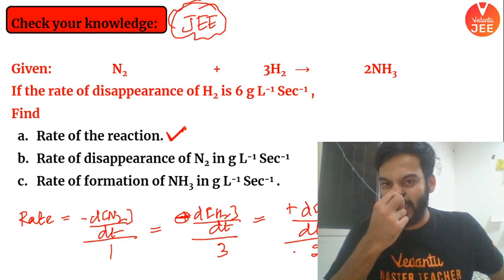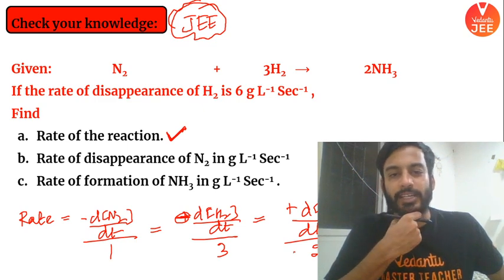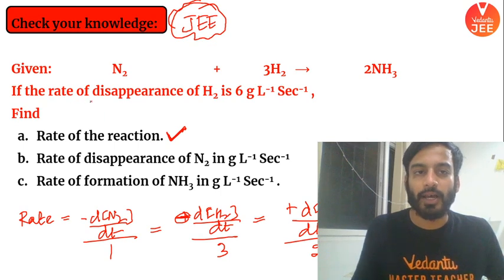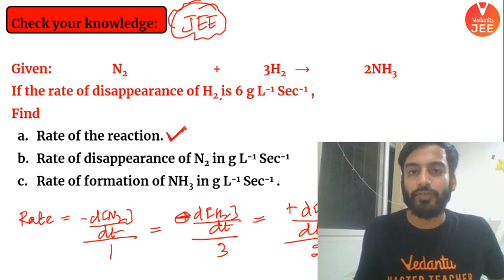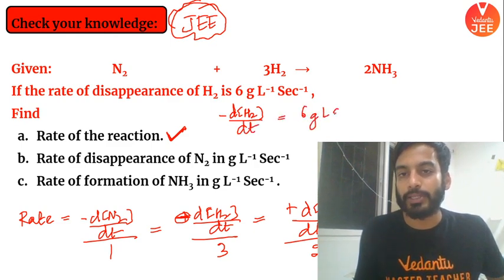I hope everyone is getting this. Yes. अच्छा, अगर ये आ गया, this is clear. Now pay attention. The question examiner says the rate of disappearance of H2 is 6 gram per liter per second. जरा देखो बेटा, इसका मतलब minus dH2 by dt is equal to 6 gram per liter per second. Did you notice anything spooky? कुछ spooky सा notice करा?